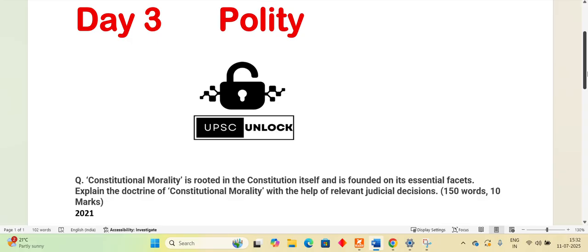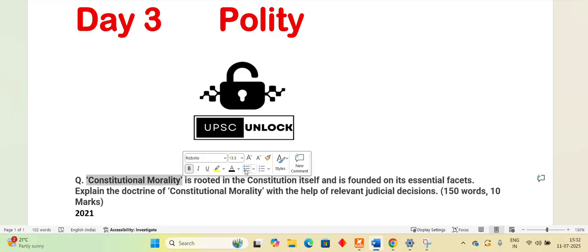Now, I've purposefully taken up this question because this question seems like it has come from nowhere. We have never heard of it. This term is not mentioned in Lakshmikant, and I don't think a lot of your material would have it. Probably now it has it because it is a 2021 question.